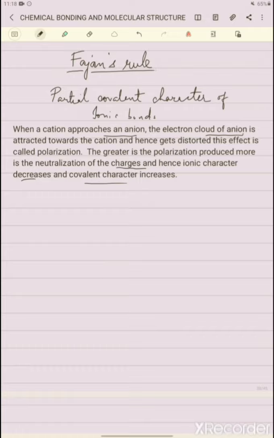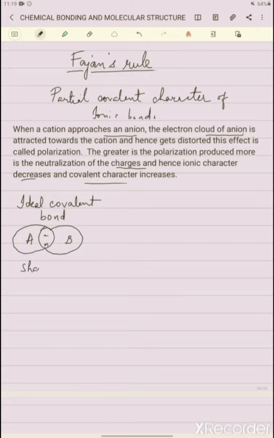First understand what an ideal ionic bond means and what an ideal covalent bond means. In an ideal covalent bond, between two atoms A and B, the electrons are shared, a shared electron pair which is equally distributed.